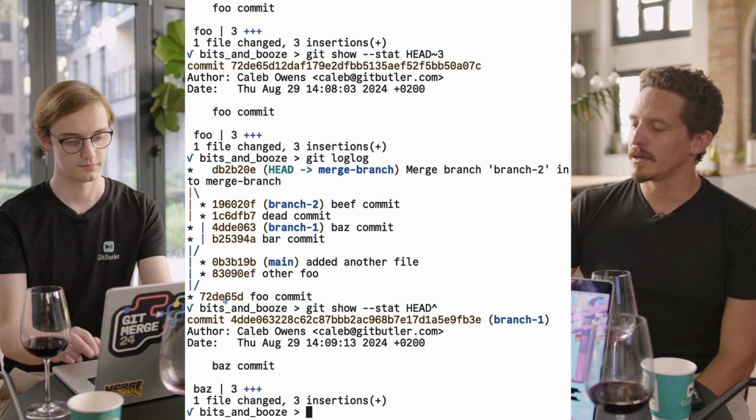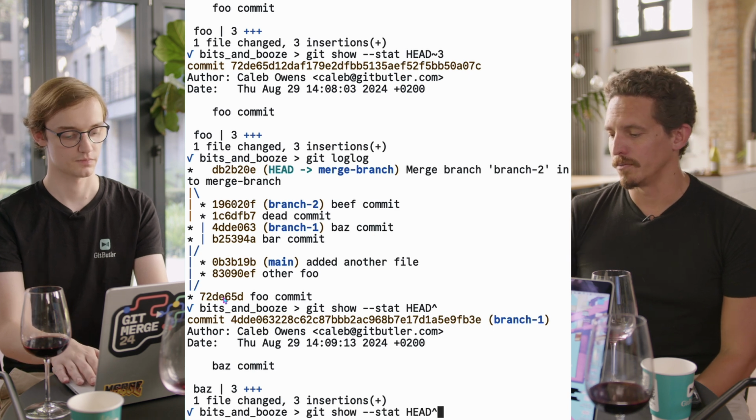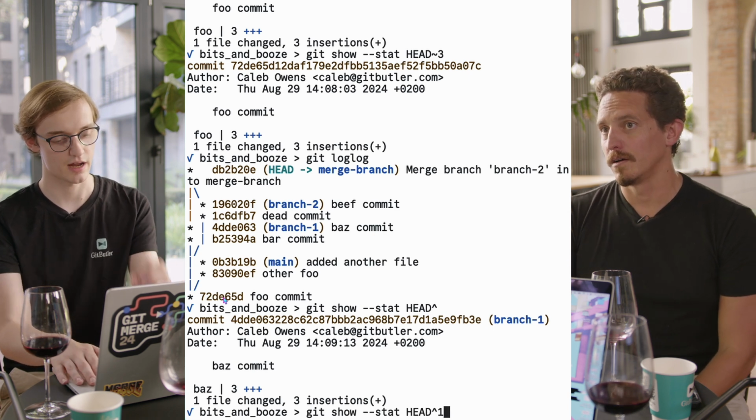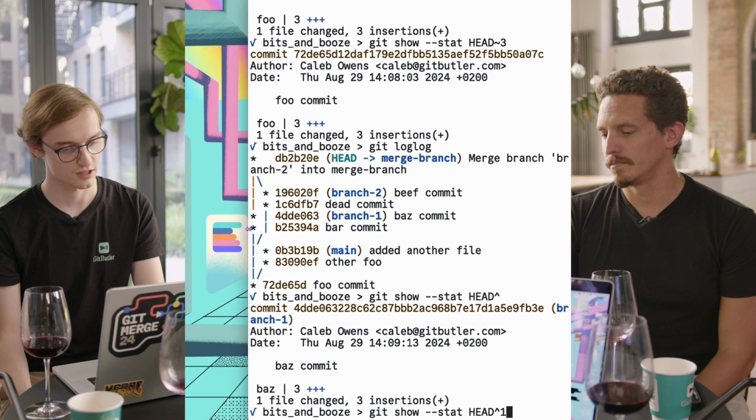If you do caret 1, what does it do? Is that going to access the other parent? So where we were on this Baz commit.